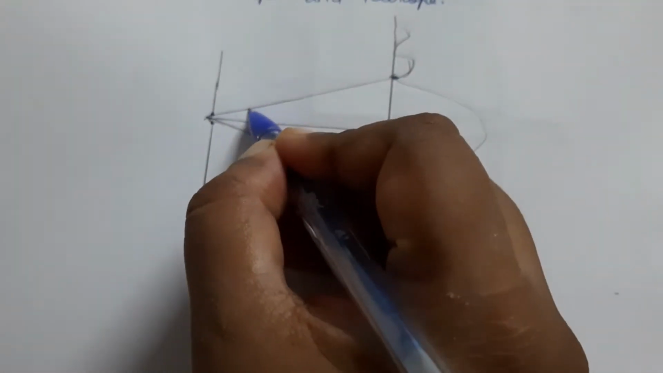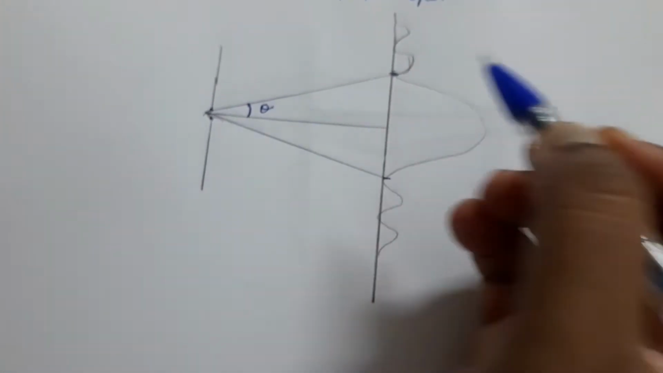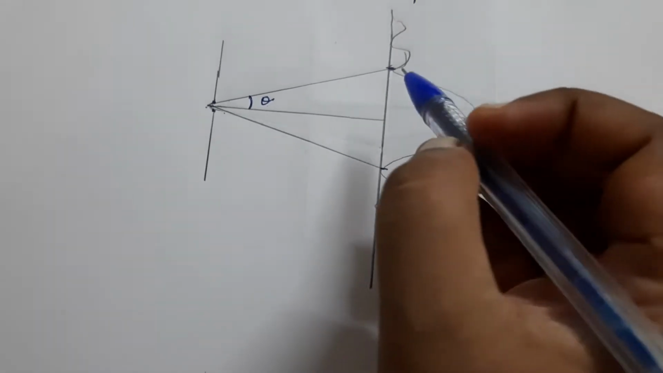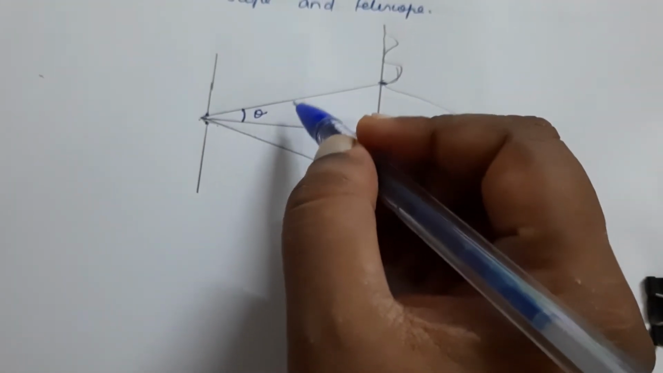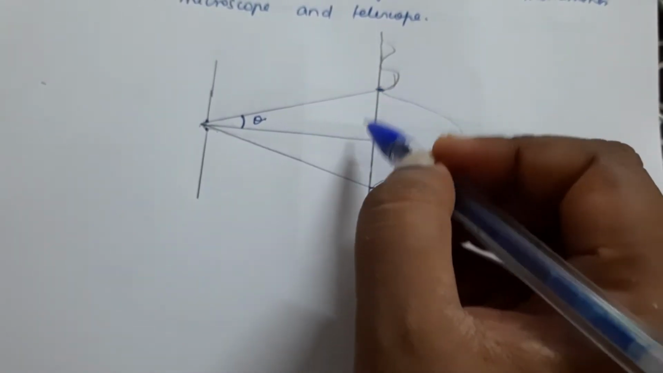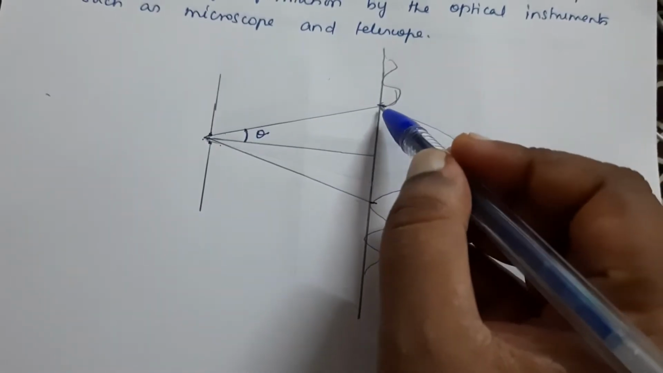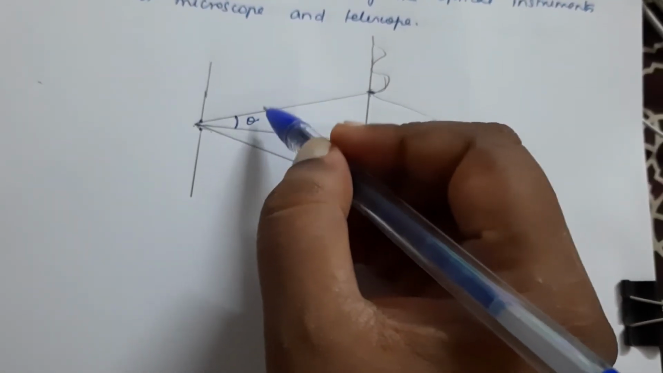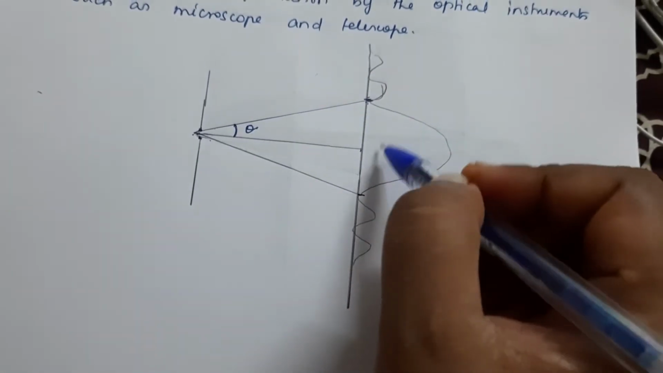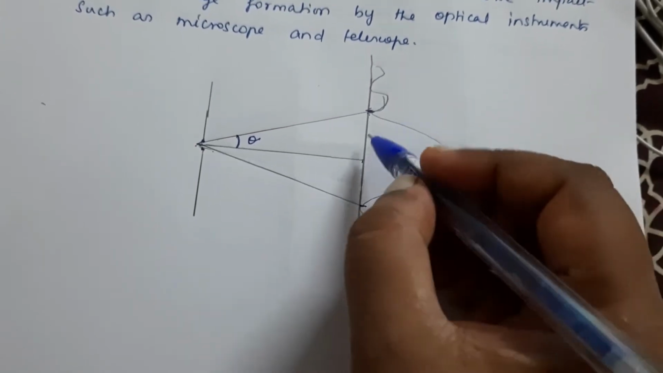So here the angle made is theta. Now this is nothing but the half angle made by the central maximum. Here it is the central maximum, so it is the half angle theta subtended by the spread of the central maximum.